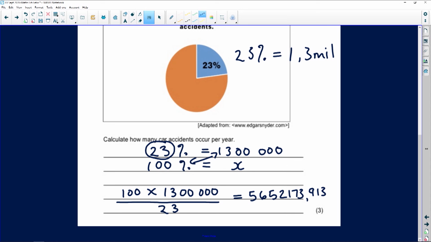And because we are talking about accidents, it would be a good idea to round it down. The reason why I'm rounding it down is because you can't have a decimal of an accident. Either you have an accident or you don't have an accident. So then that becomes 5,652,173 accidents. That's going to be the 3 marks that you are getting.